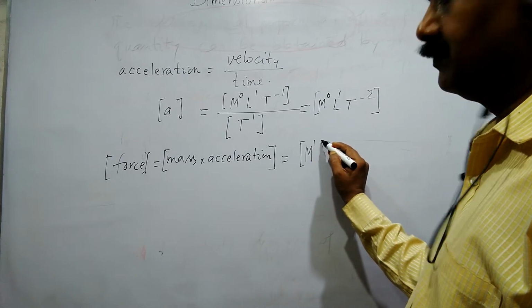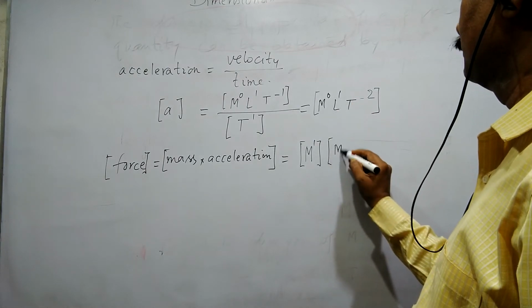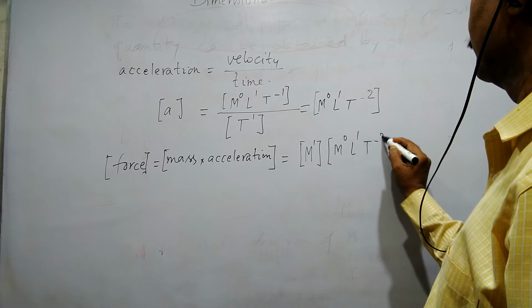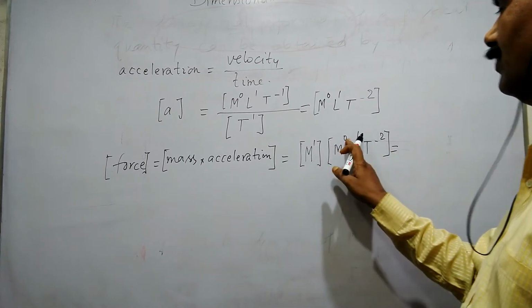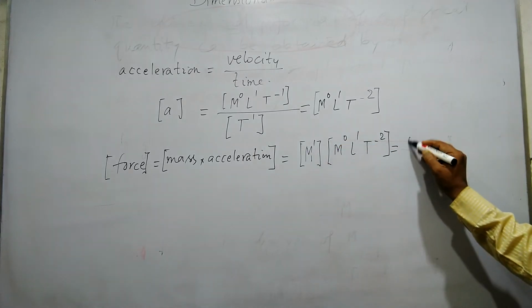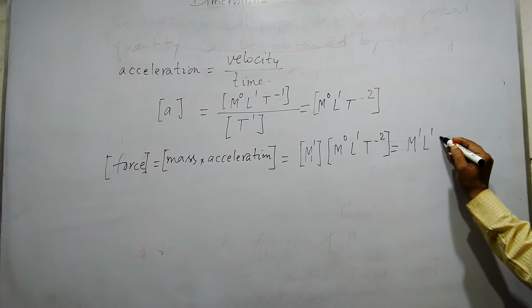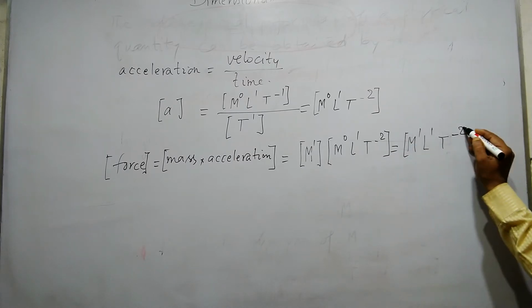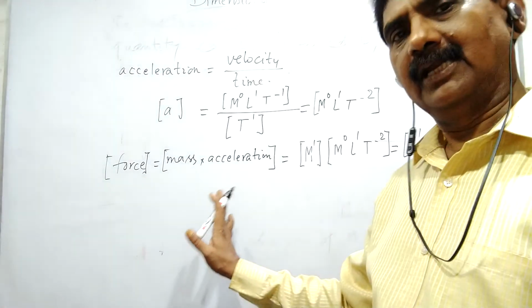Acceleration is M to the power 0, L to the power 1, T to the power minus 2. Now combine it: M to the power 1, L to the power 1, and T to the power minus 2. Okay, this is the dimension of force. Are you getting? Clear hai na?